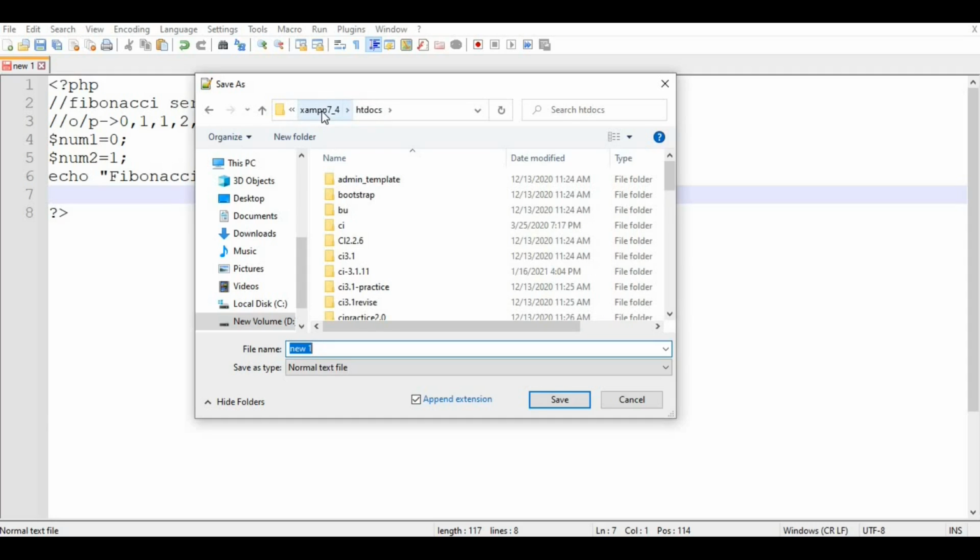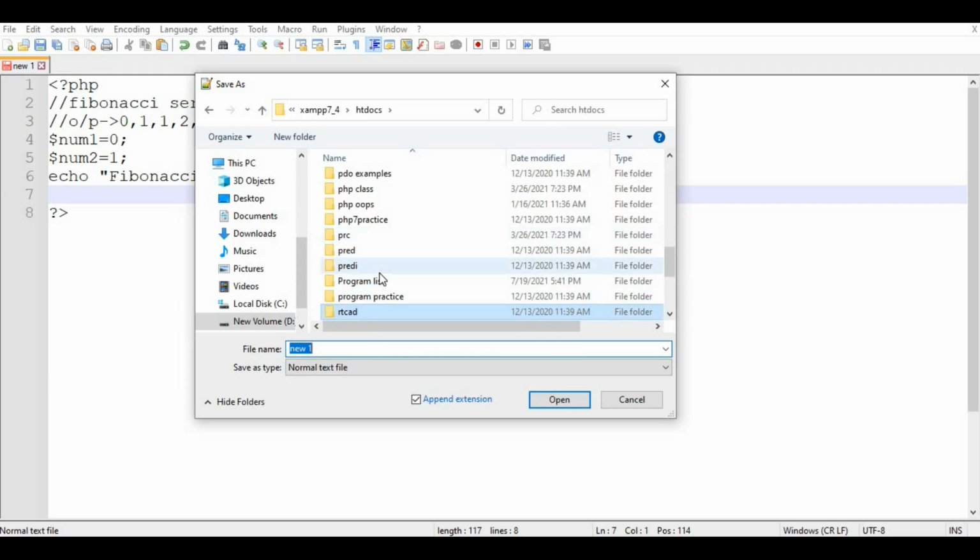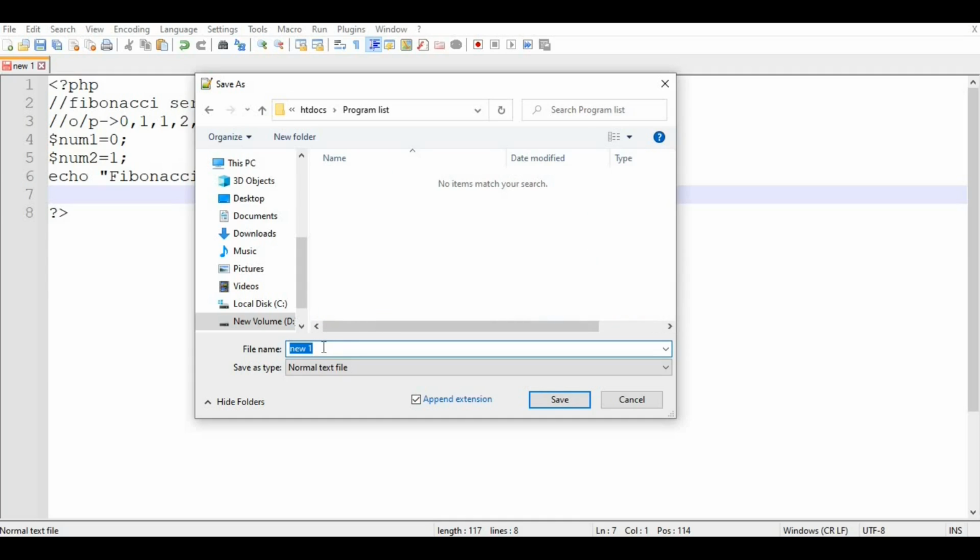In this video, earlier I told you that you need at least one setup required to run the PHP program, either WAMP, LAMP or XAMPP. LAMP is basically for Linux, but I installed XAMPP on my server, on the T drive. Here you can find the XAMPP. Under this you will get the htdocs folder, and under this I created one folder, the program list. I am going to save this Fibonacci series program under this folder. So just give the name of the program.